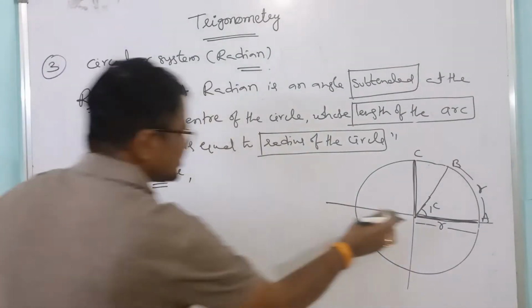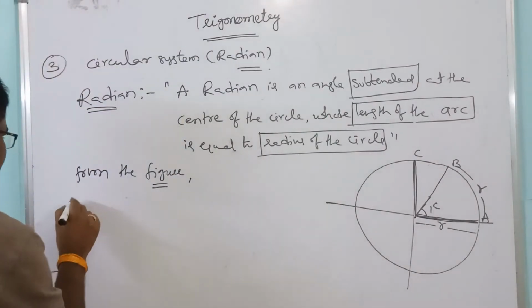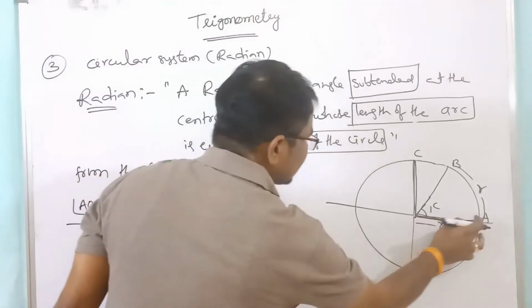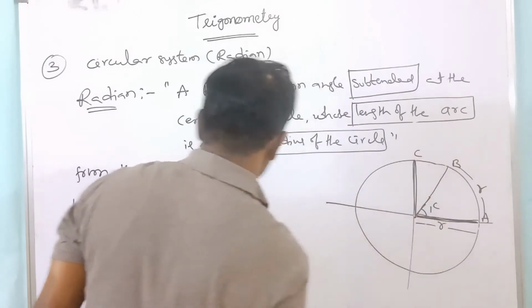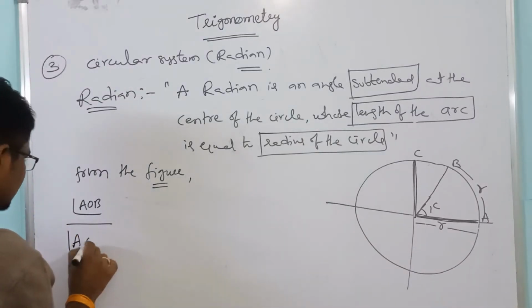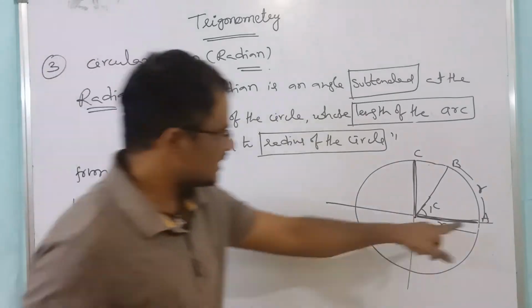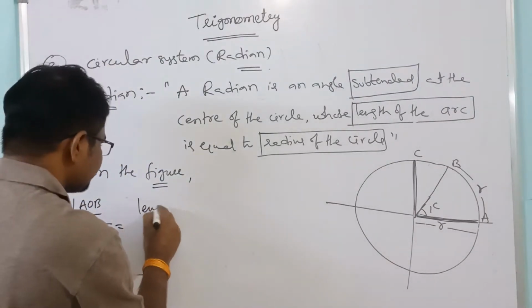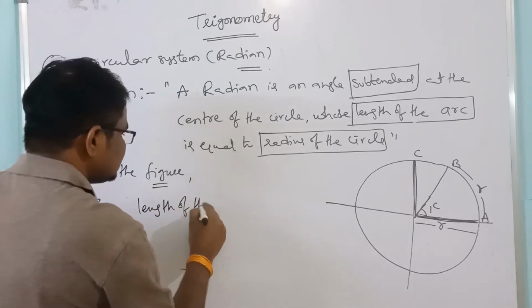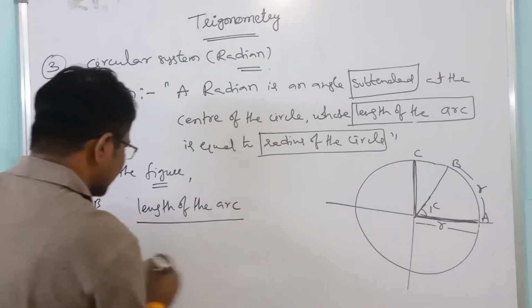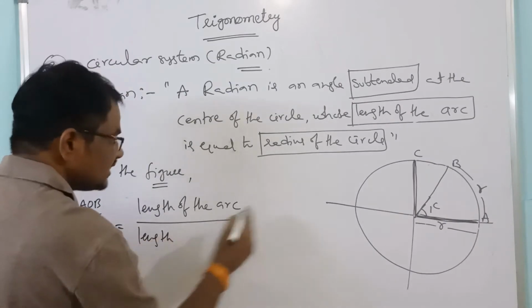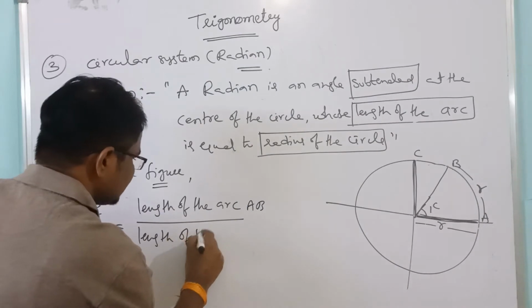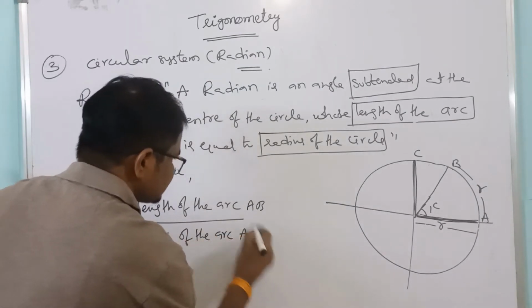So I will take this ratio: angle AOB divided by angle AOC is equal to the length of the arc AB divided by the length of the arc AC.